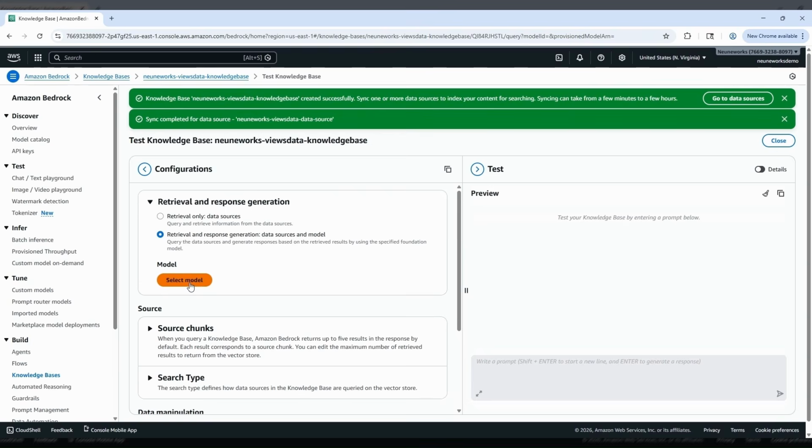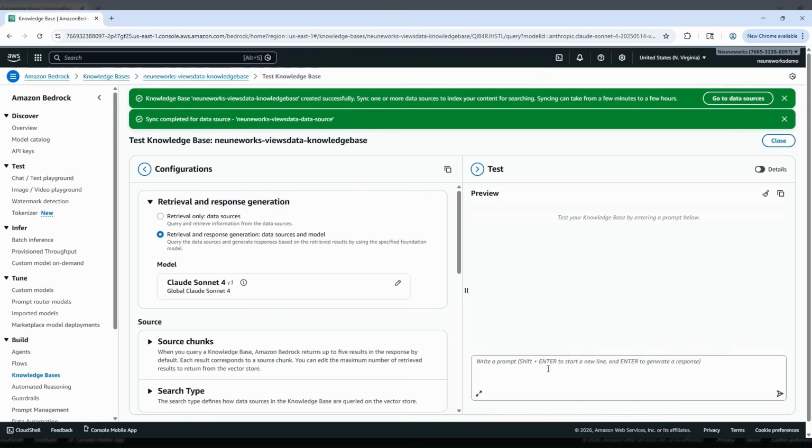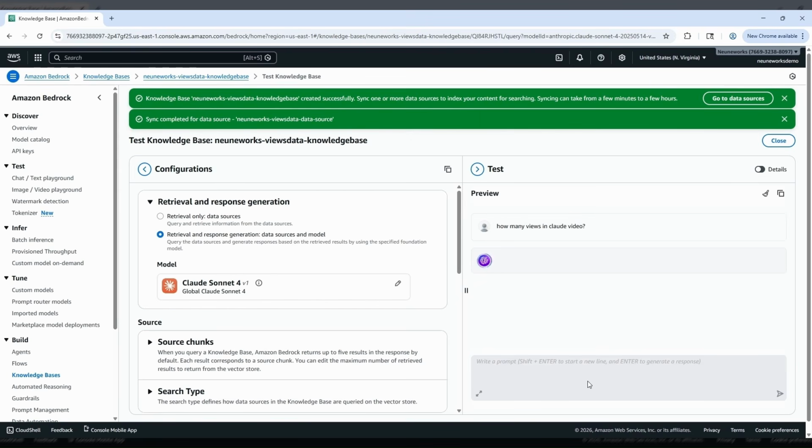And here we need to select a model. We can select any model. Let's select Anthropic Claude Sonnet. We are asking one question specific to our data source. Yeah, we got a response.